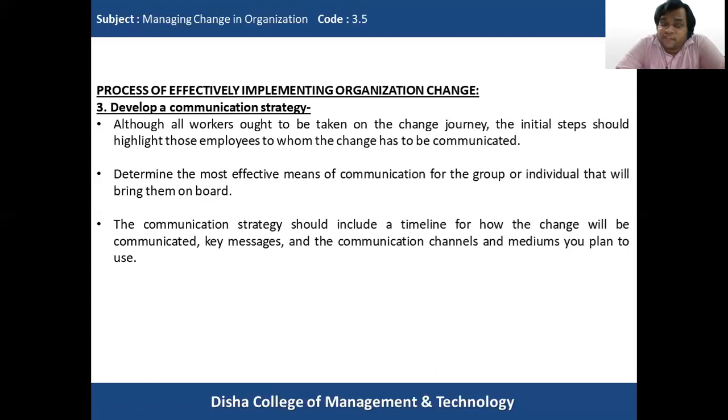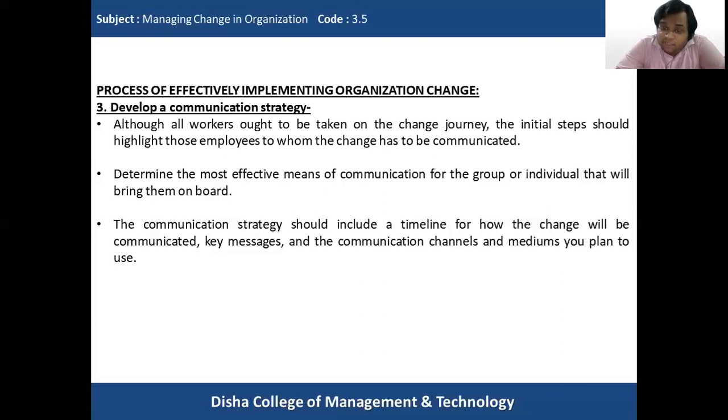So it is very important while preparing, designing or shaping a communication strategy. First, we have to understand how this change will be communicated: the whole change initiative, the process, and why it is required. This has to be communicated. So, how will the change be communicated? What are the key messages? What are the key sayings that we want to pass? The knowledge that we want to pass to these individuals or groups, and the communication channels and mediums that we are deciding to use to pass this communication to the group or individual.